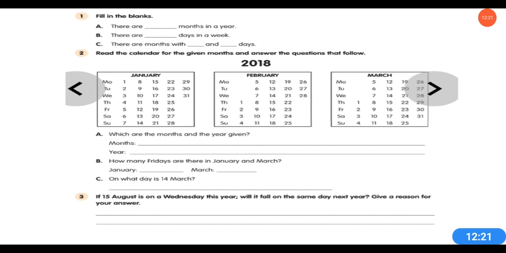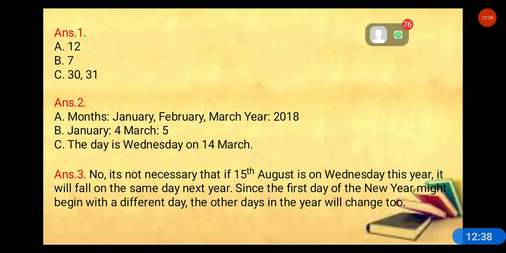Give a reason for your answer. No, it will not fall on the same day next year, because the days given in this month will change in the next year. I'll show you.